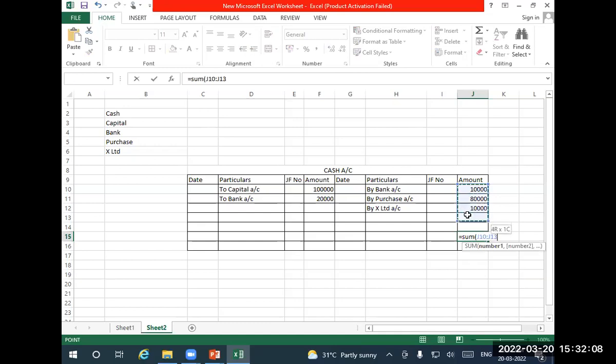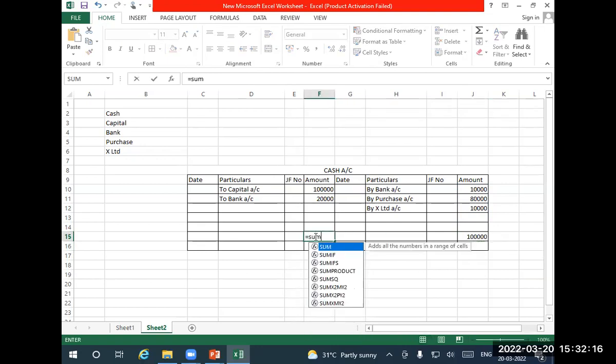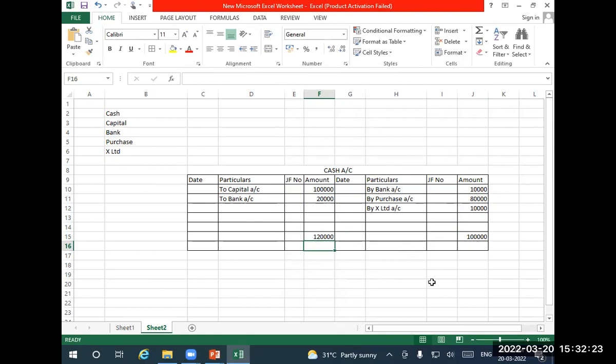Total of this, how much? 1 lakh. Okay. What is the total of this? 1,20,000. Now the difference between these two, how much? 20. This difference between these two is 20. This 20 is called balance. If you go to the accountant now, he should be having cash in hand. How much? 20,000 rupees.